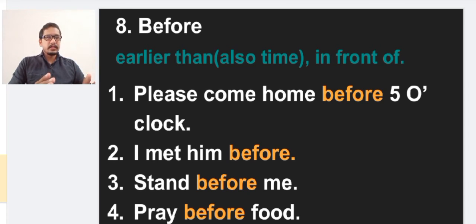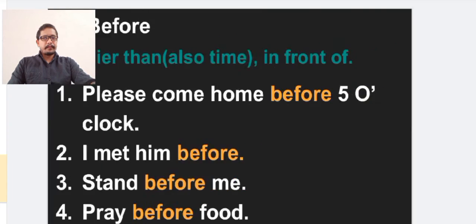I met him before. It tells the time. Stand before me. It means in front of. Pray before food. So the preposition before gives earlier than, also time, or in front of. We can use this preposition before in these areas.